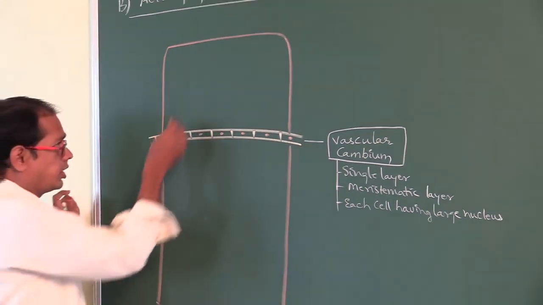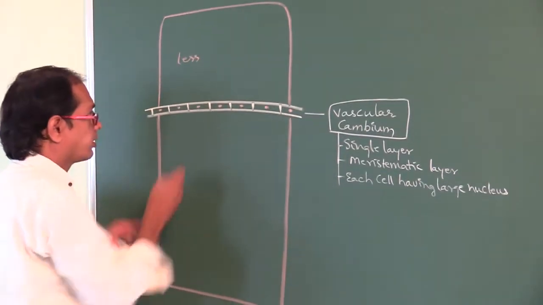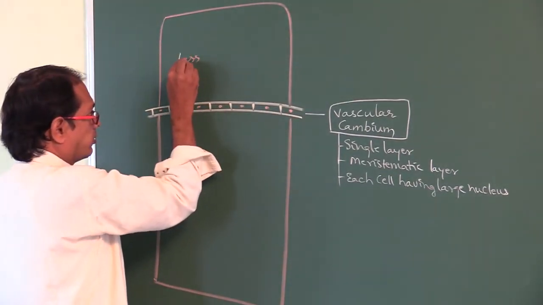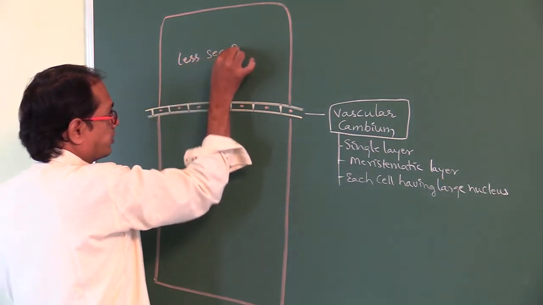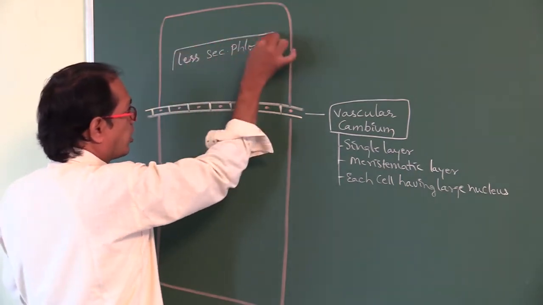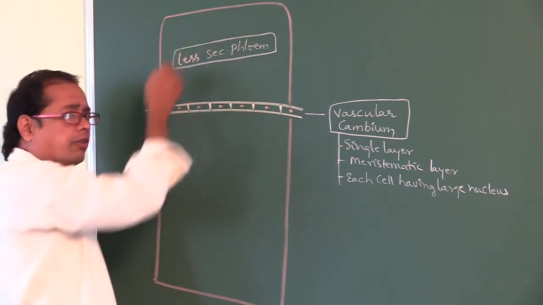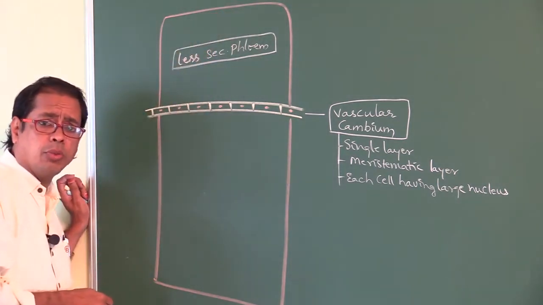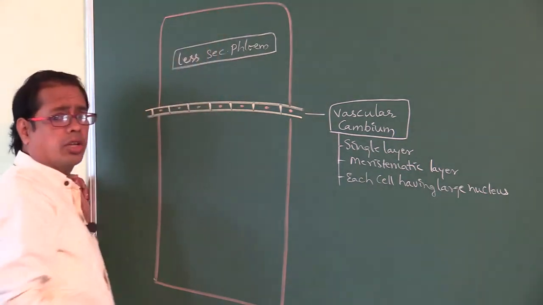So here is less secondary phloem towards the outer side. Why is less secondary phloem produced? Because this vascular cambium is less active towards the outer side.